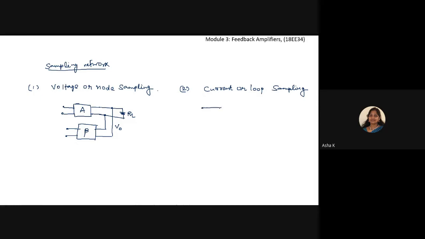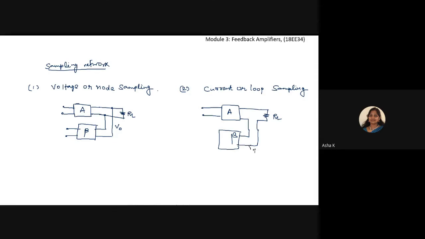If you observe this circuit, I have an amplifier A and a load resistance. A part of this output is connected in series with the feedback network. So this is the feedback network, and it is connected like this.